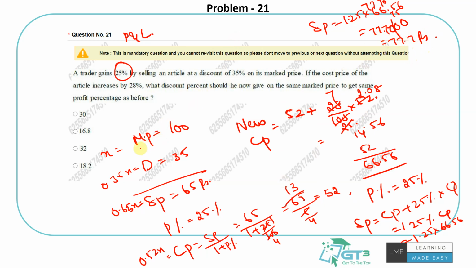The mark price will not change, it's still 100 rupees. So what is the discount? If I have to get the same profit of 25%, the mark price is 100 rupees, but finally I should sell it at 77.7 rupees. So the discount should be the difference between them, so that is 23.3%. But there is no option like that.